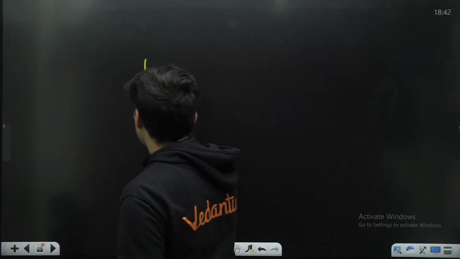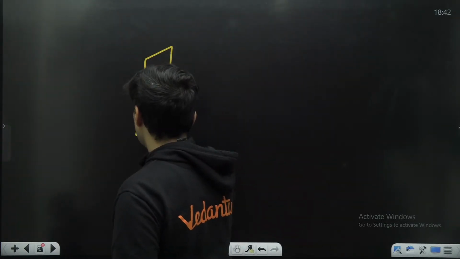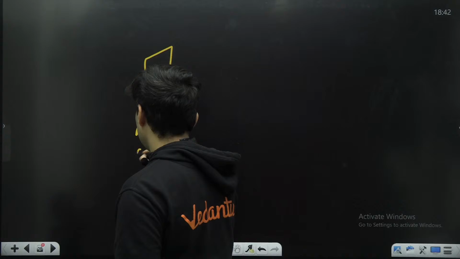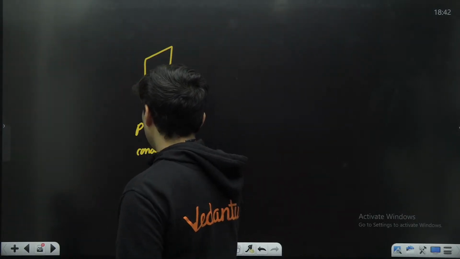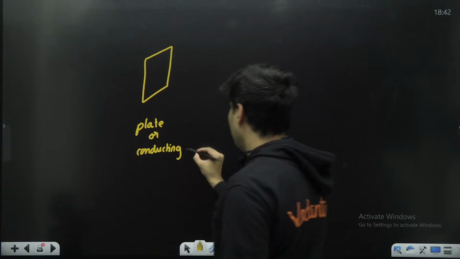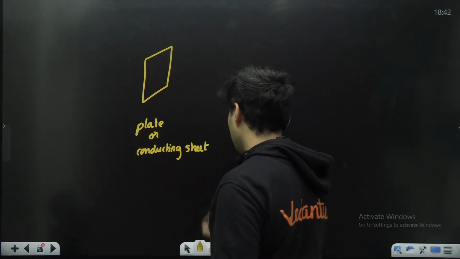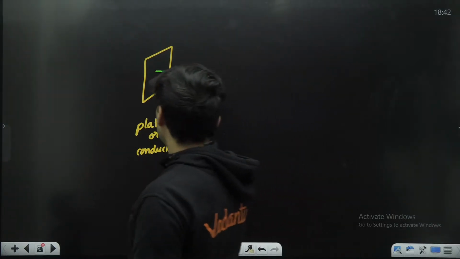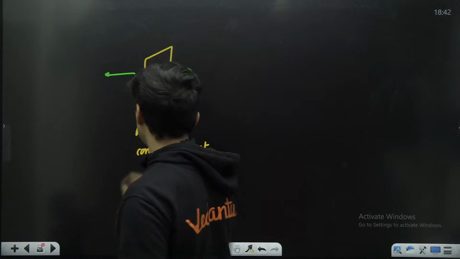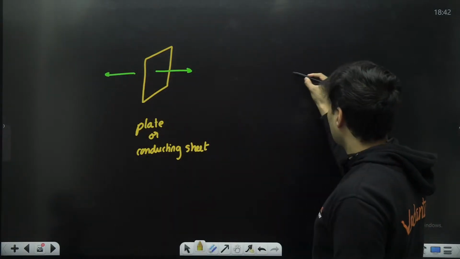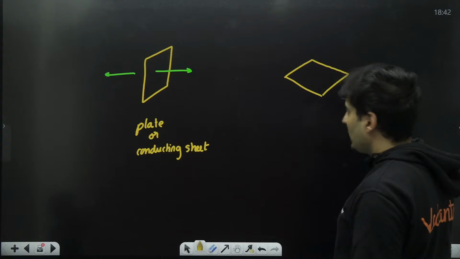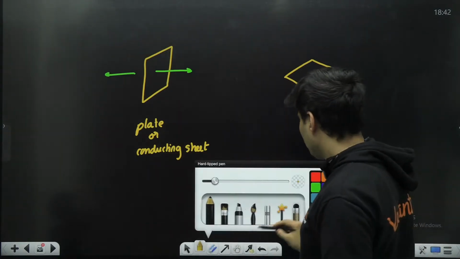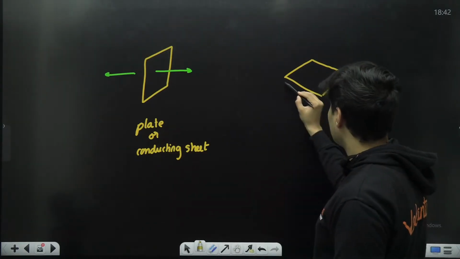See, when you have a plate which is conducting in nature, either they give you a plate or they say a conducting sheet, the electric field will go here also, it will go here also. But imagine you have just, I would say, maybe something like this.